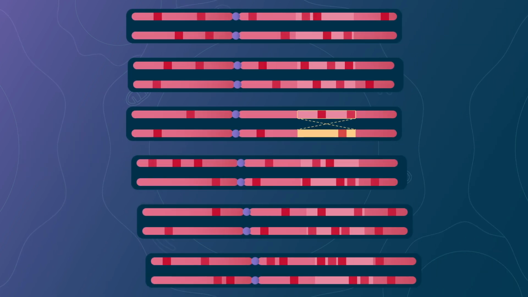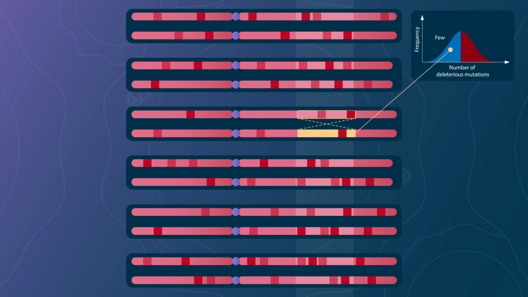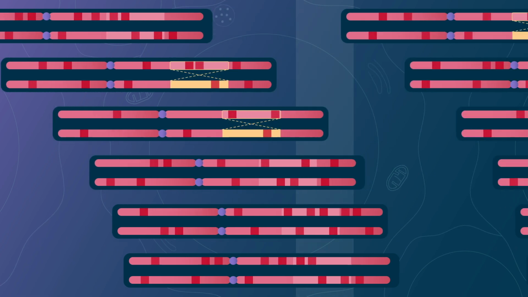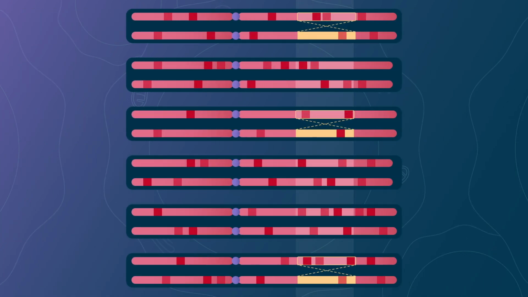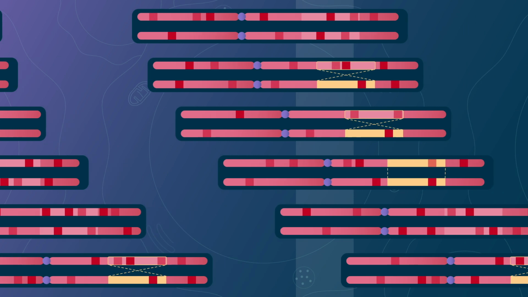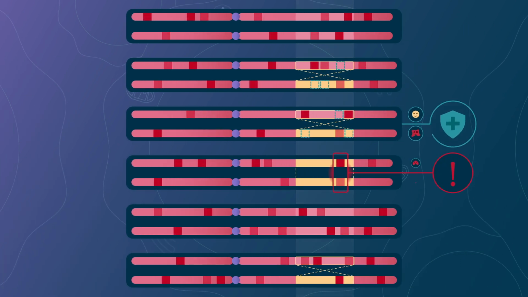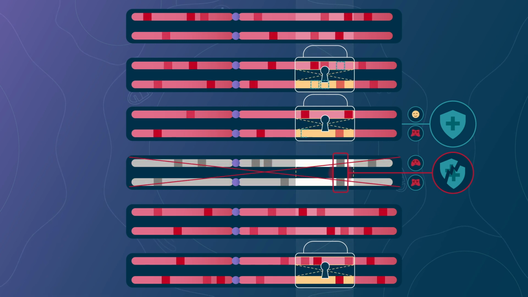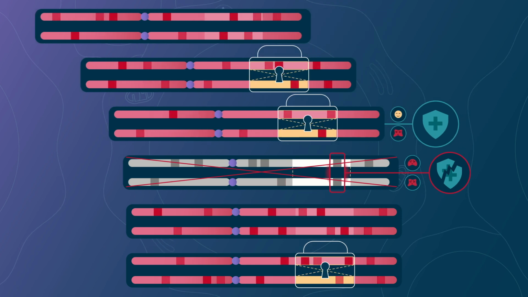Half of such inversions carry fewer deleterious mutations than average in the population, thus conferring a survival advantage. Therefore, there will be more and more individuals carrying the inversion generation after generation. However, when it becomes frequent, such an inversion will often be present on the 2 homologous chromosomes in the same individual. The non-functional gene will not be sheltered anymore by a functional gene. Such individuals with 2 deleterious copies and no functional one will die young, and this will stop the increase in frequency of the chromosomal inversion.